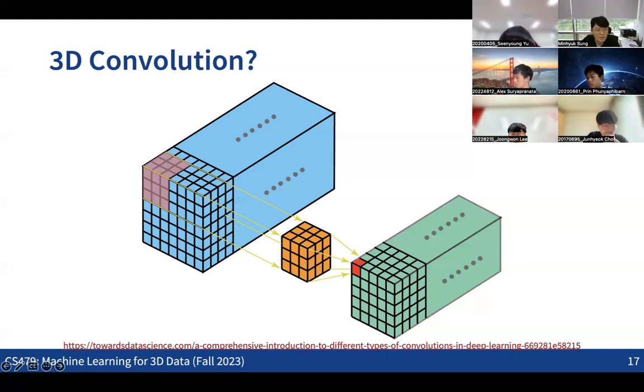Then what will be the downside? What will be the issues when we have this kind of 3D convolution in the 3D case? Do you have any thoughts? If we think about directly extending the idea of 2D convolution into 3D convolution to deal with 3D data, what would be some downsides for that?